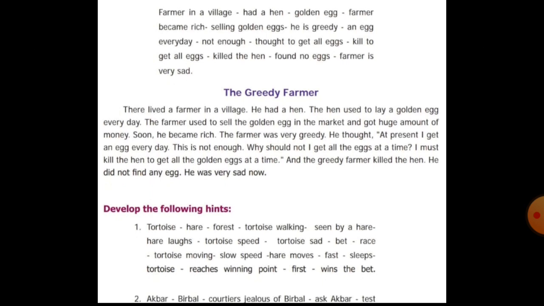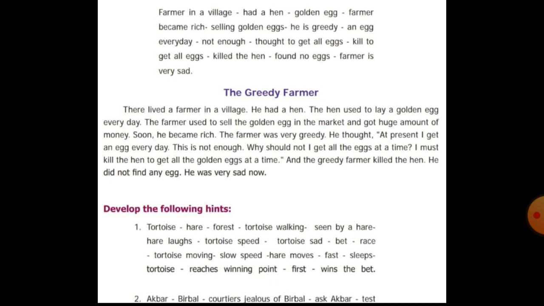The farmer used to sell the golden egg in the market and got a huge amount of money. Soon he became rich. The farmer was very greedy. He thought, at present I get an egg every day. This is not enough. Why should I not get all the eggs at a time? I must kill the hen to get all the golden eggs at a time. And the greedy farmer killed the hen. He did not find any egg. He was very sad now.